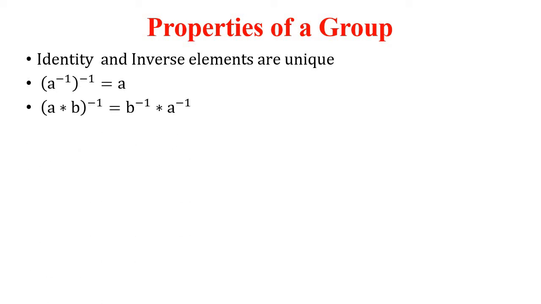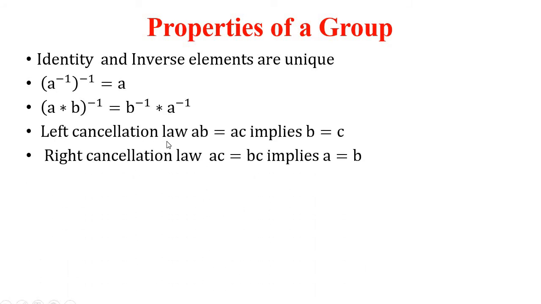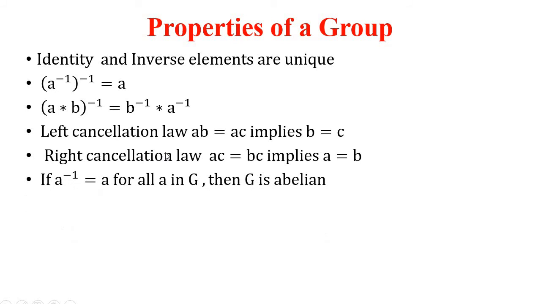This is another property of a group. Then (A star B) whole inverse is always defined as B inverse star A inverse for all A, B belongs to G. Left cancellation law: AB is equal to AC implies B is equal to C. Here we have cancelled A on the left side, then the equation becomes B is equal to C. Then right cancellation law: AC is equal to BC implies A is equal to B. Here on the LHS and RHS we have C. After cancelling them we get A is equal to B, and this is called the right cancellation law.